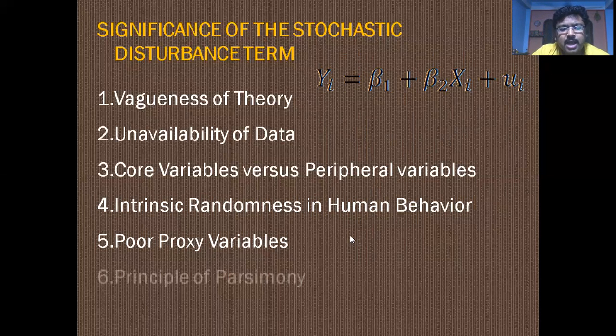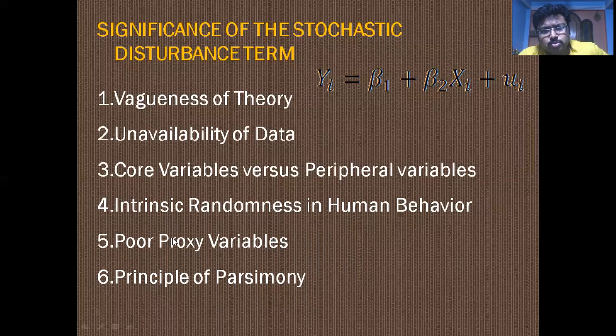Now, there is another important point, the principle of parsimony. Look, actually, as far as Occam's razor thinking is concerned, we would like to simplify our regression model.